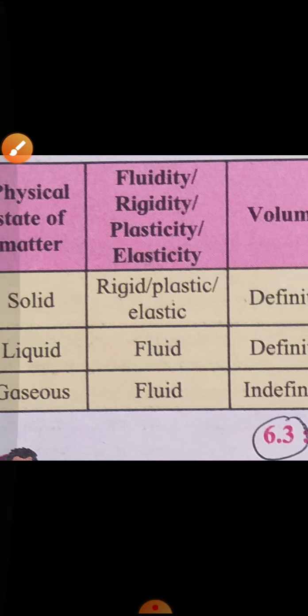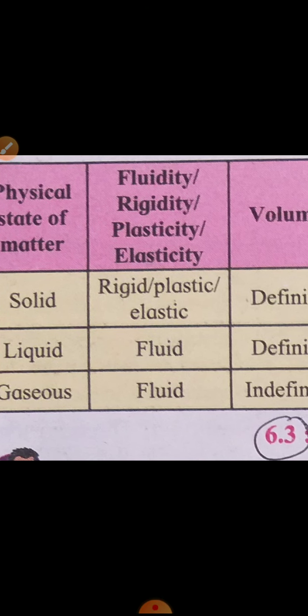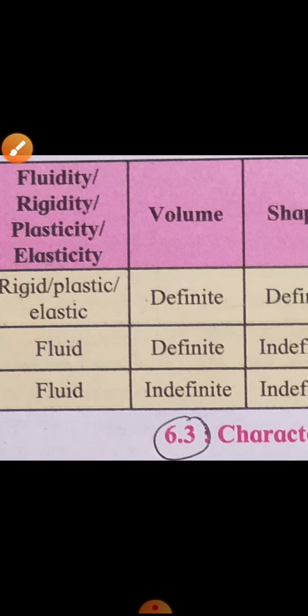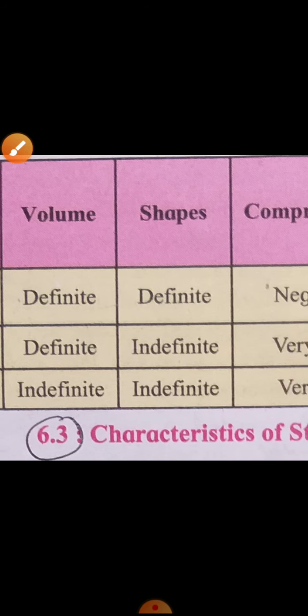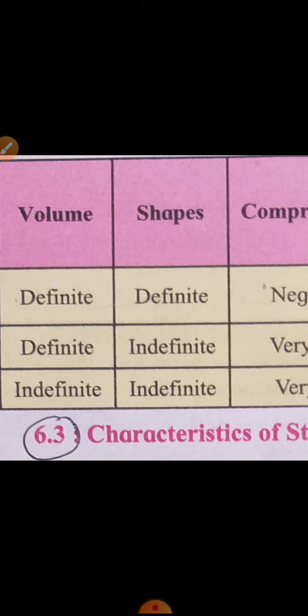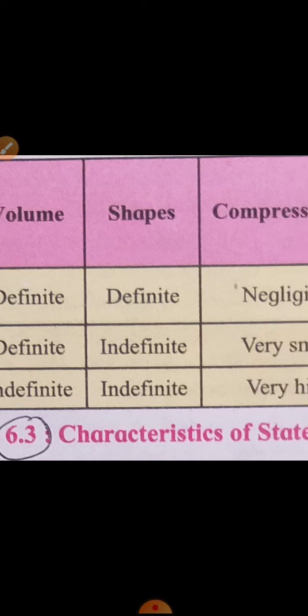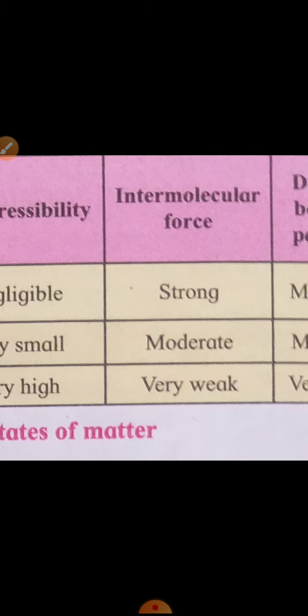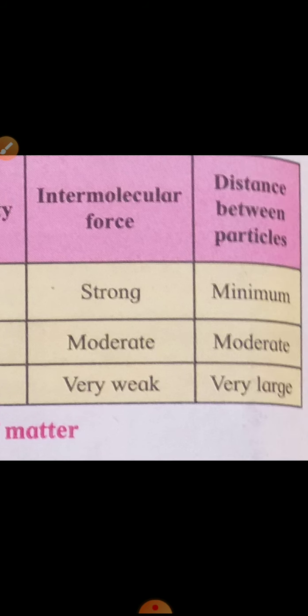Then second, liquid. In case of liquid, what are the properties? Liquids have the property of fluidity, flow. They can flow like water, petrol, kerosene. Then second, liquids have definite volume. Liquids do not have definite shape. When you put the liquid in a container, it will have the shape of the container. Compressibility: liquids have very small compressibility. Intermolecular forces are moderate, means less than solids. Distance between particles is more than in solids.